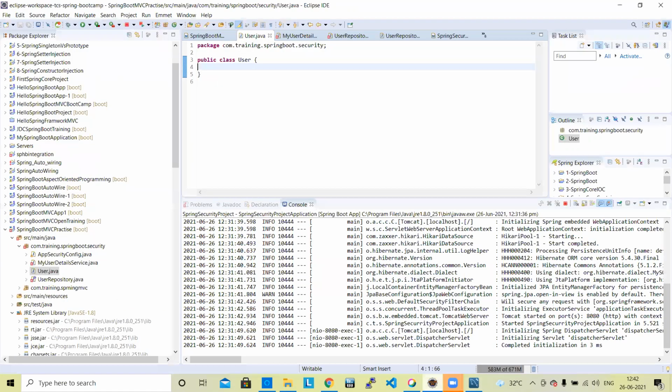Let's create field ID, private ID, private string username, private string password.